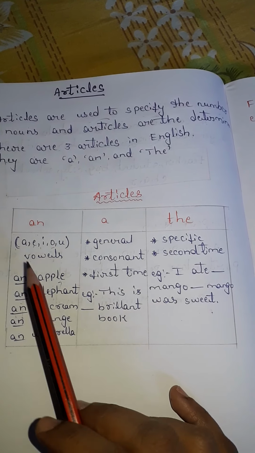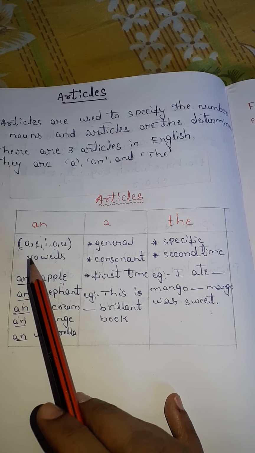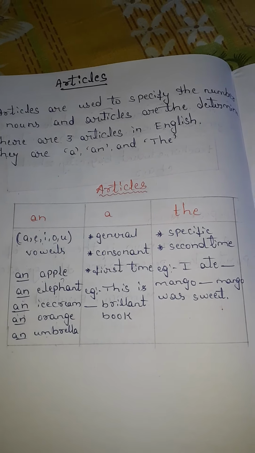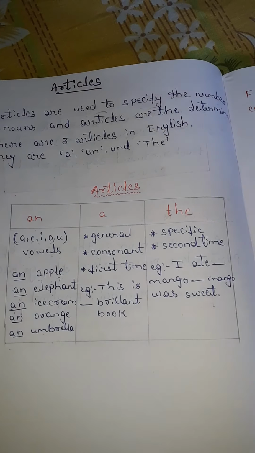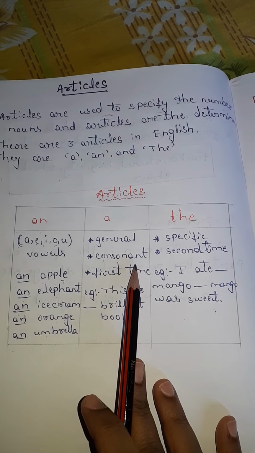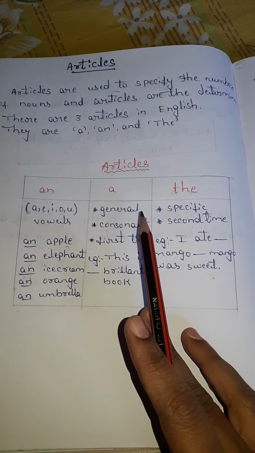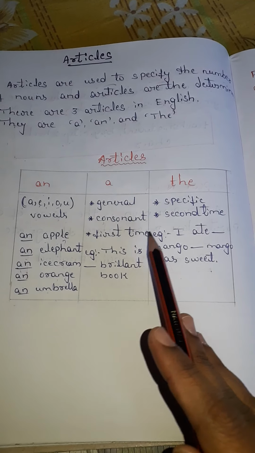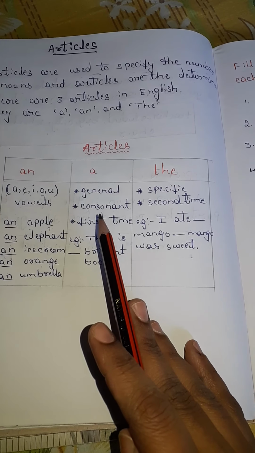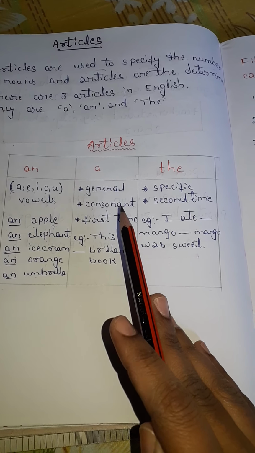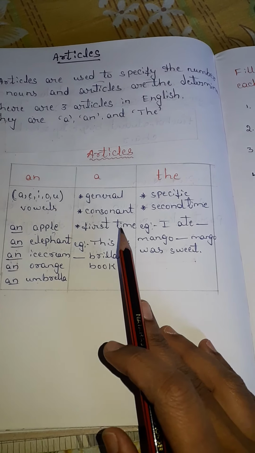You already know A, E, I, O, U are the vowels. Other than A, E, I, O, U, whatever the alphabets are called consonants. So remember: first, a is used in a general statement, and second, in front of consonant words we have to use the article a.